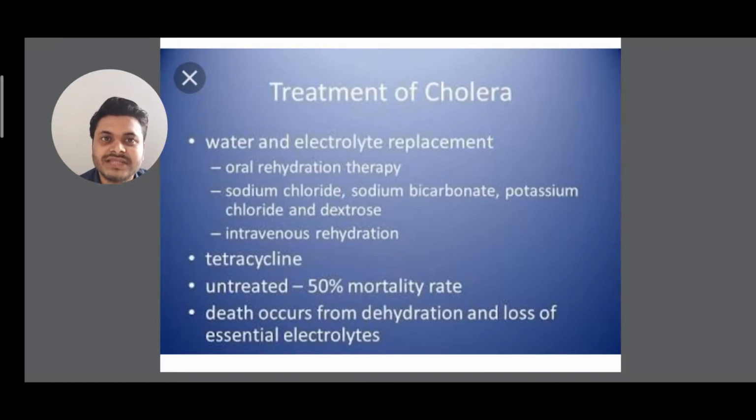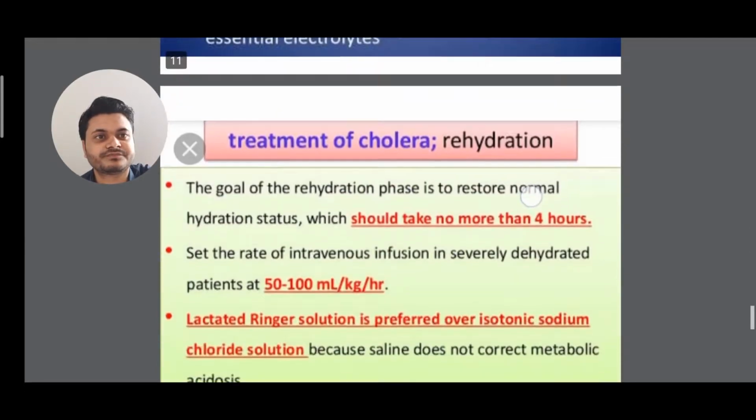A person will die if not treated, and death occurs from dehydration and loss of essential electrolytes. So if a person is not treated, then due to dehydration and weight loss, due to removal of essential substances, the person can die. There's a 50% chance of it.